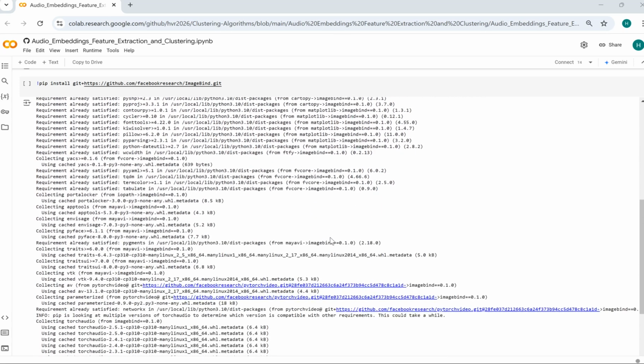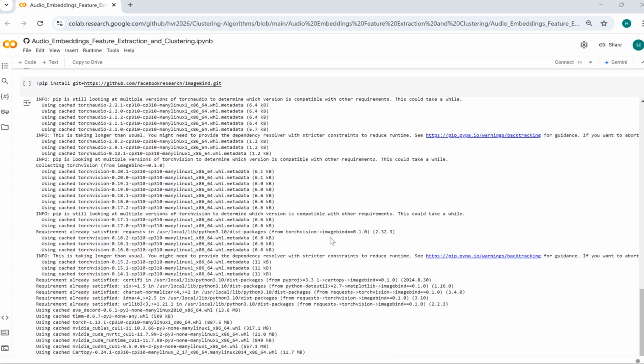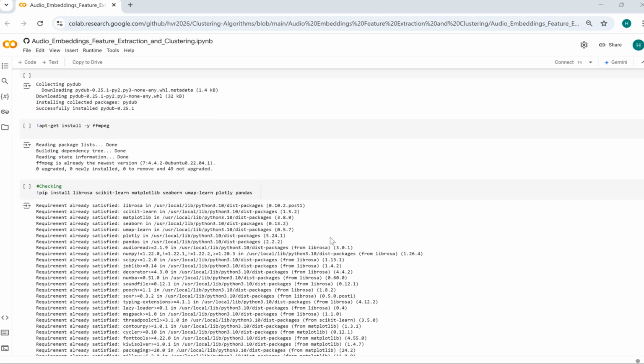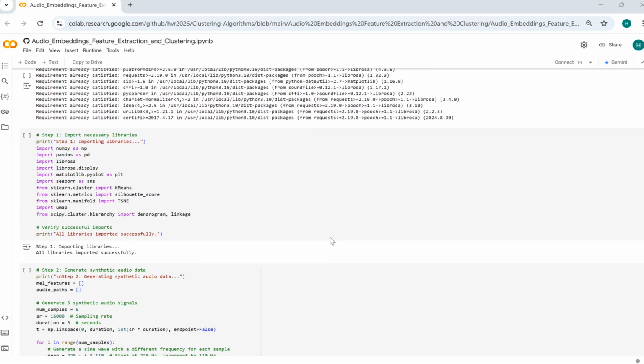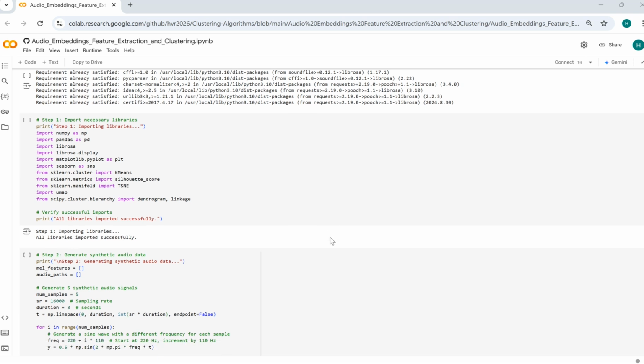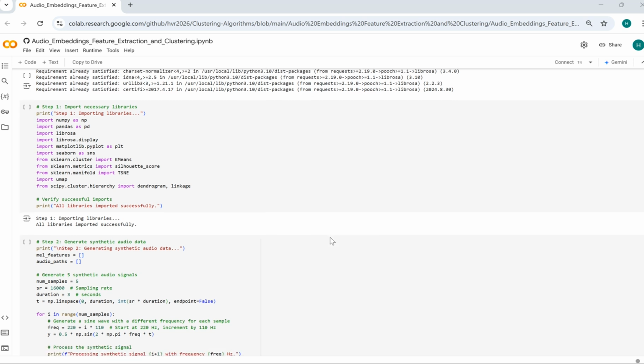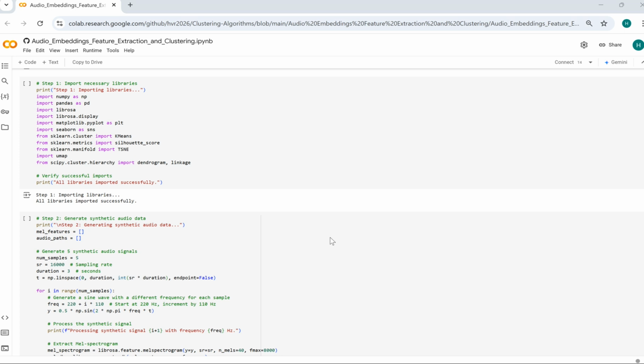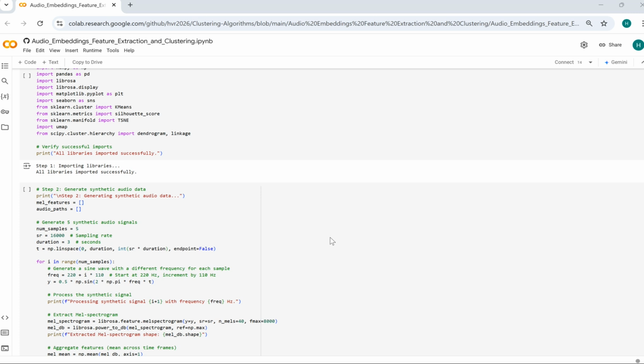For clustering and dimensionality reduction, we are going to use TMAP, TSNE, and UMAP, as well as hierarchical clustering, which are used for clustering and visualizing high-dimensional data. For evaluation, we are going to use the Silhouette score, which measures clustering quality. By ensuring these libraries are loaded, our project will leverage a complete toolkit for processing and clustering audio data.